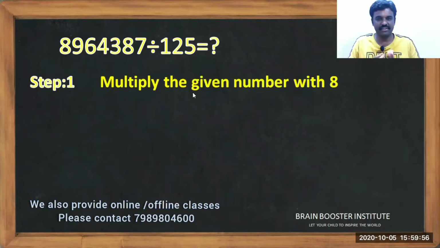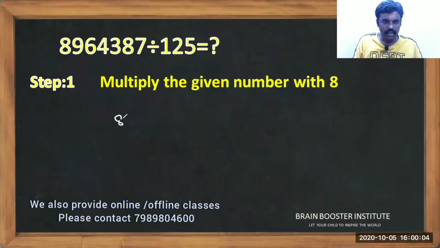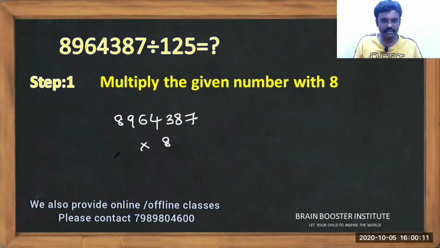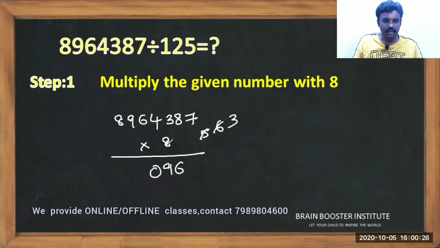First, multiply the given number by 8. The given number is 8964387, multiplied by 8. 8 7s are 56. 8 8s are 64 plus 5 is 69. 8 3s are 24 plus 6 is 30. 8 4s are 32 plus 3 is 35. 8 6s are 48 plus 3 is 51. 8 9s are 72 plus 5 is 77. 8 8s are 64 plus 7 is 71.